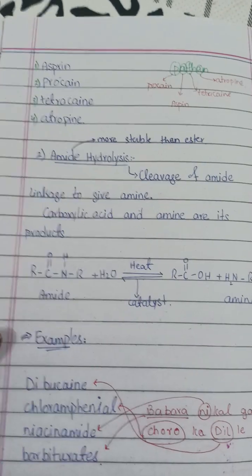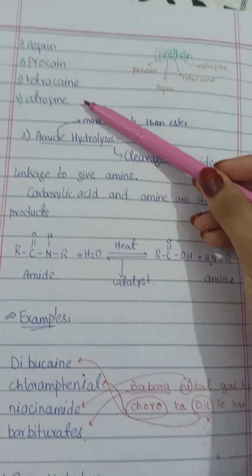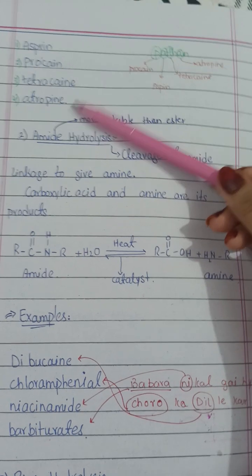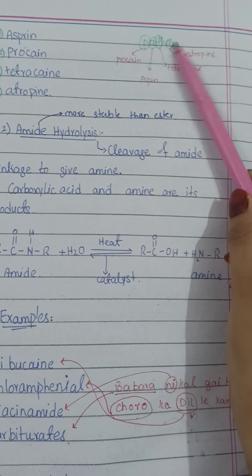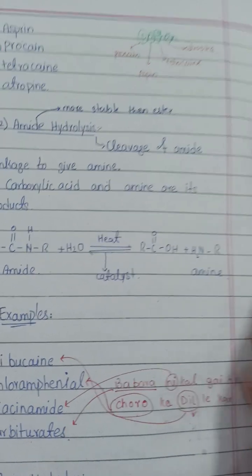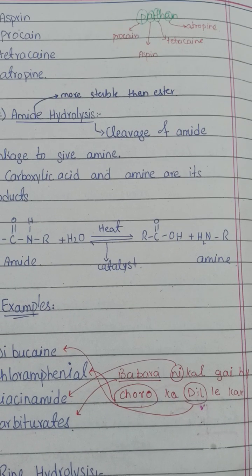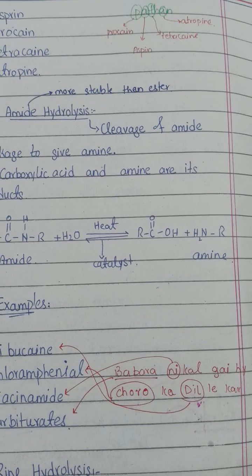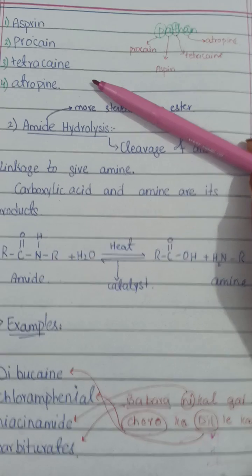We have four drugs which undergo ester hydrolysis: aspirin, procaine, tetracycline, and atropine. Now what is the mnemonic to revise or memorize these drugs? We have a short word which is Pathan. Nowadays we see that the Pathan song is very trending. So we use the mnemonic Pathan to learn these four drugs which undergo ester hydrolysis.